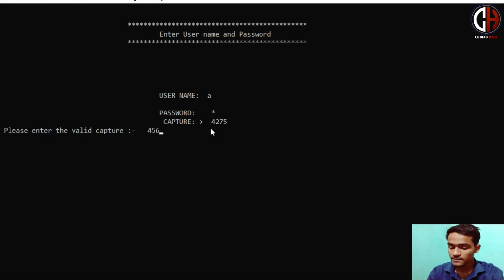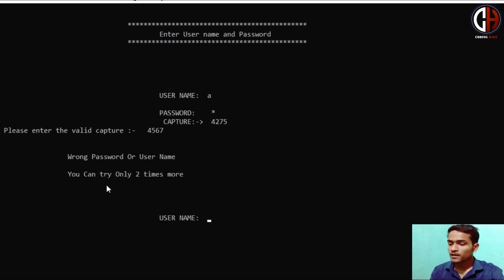If I enter a wrong captcha, you will be given the message that you can try only 2 more times. We have designed it so that after 3 attempts the whole screen will be blocked. Let me just do 3 attempts. I kept the username A and password B, okay, and you can see that in the password field, if you press any key, the password will not be shown on the screen.